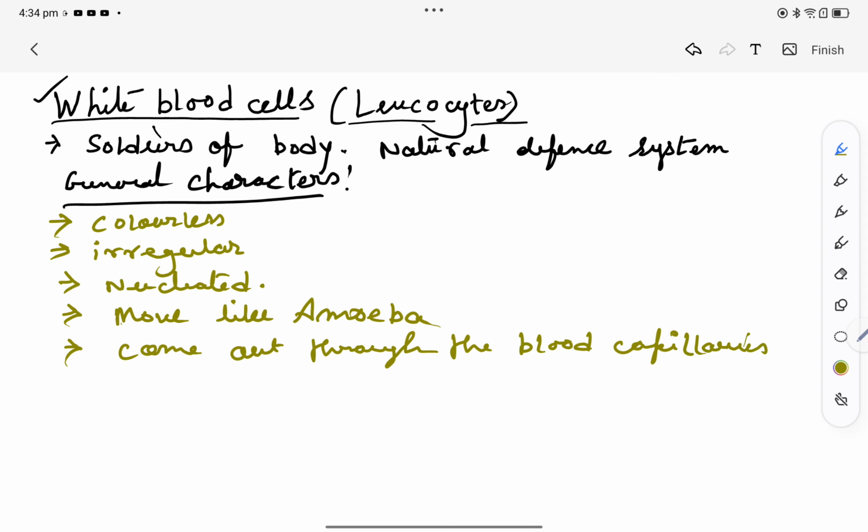This particular process is called diapedesis. We will remember this term, it is a very important term.